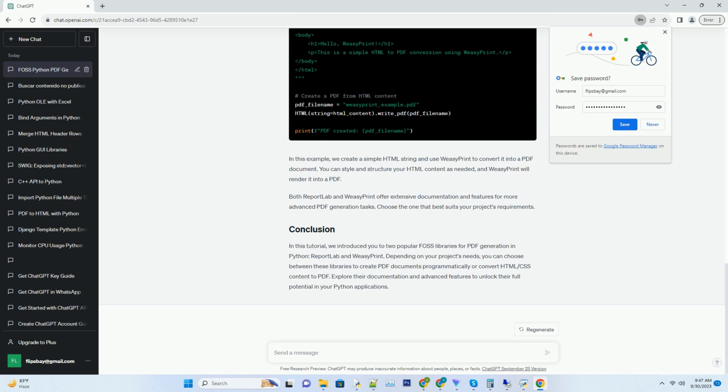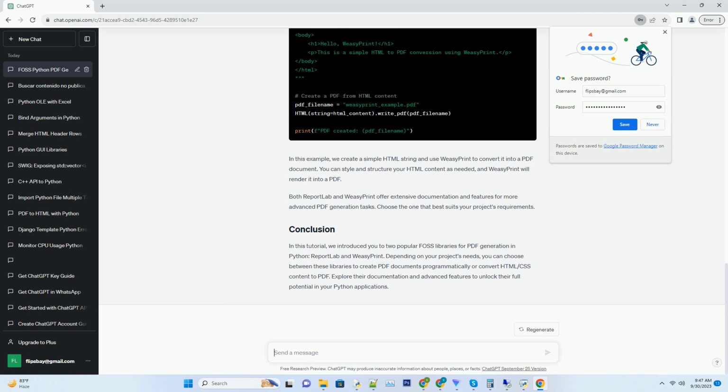reportlab, a powerful Python library for creating complex PDF documents. weasyprint, a simple and easy-to-use library that renders HTML/CSS to PDF. Let's dive into each library with code examples.